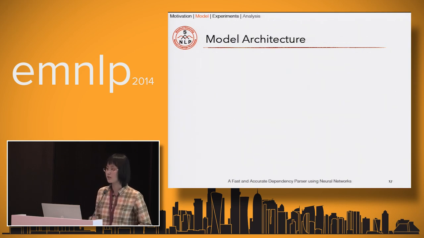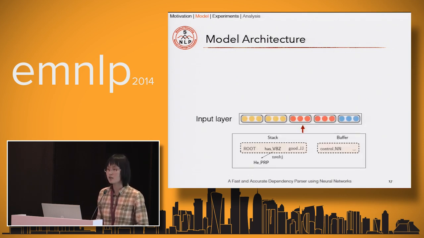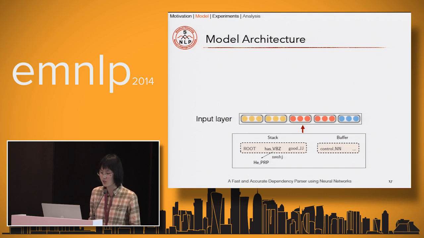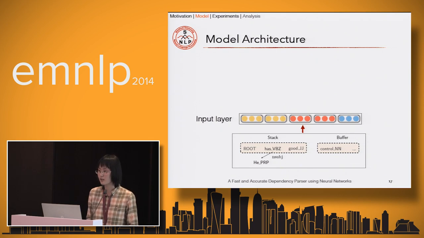Now, we already have the distributed representations, and we also have extracted a set of useful tokens from the configuration. Now we feed the corresponding word, part-of-speech tag, and dependency embeddings into a feed-forward neural network. The input layer is a concatenation of the embeddings of different types.